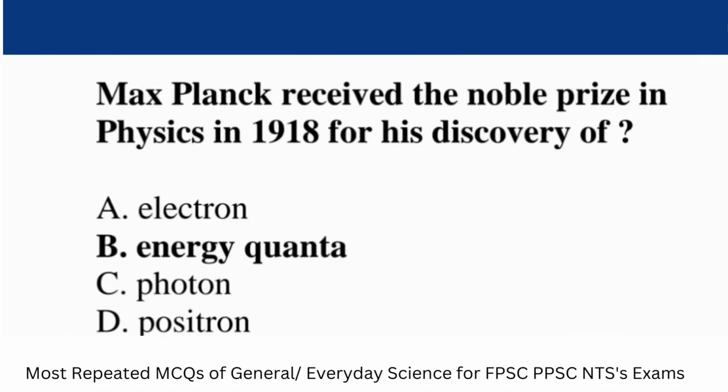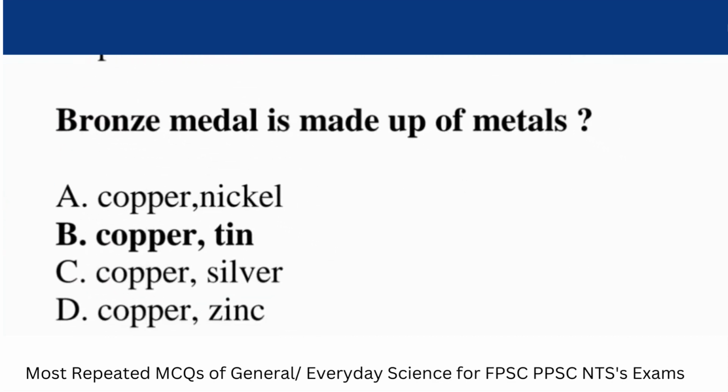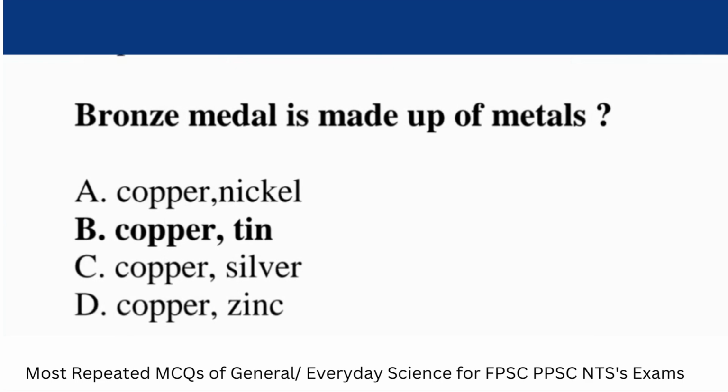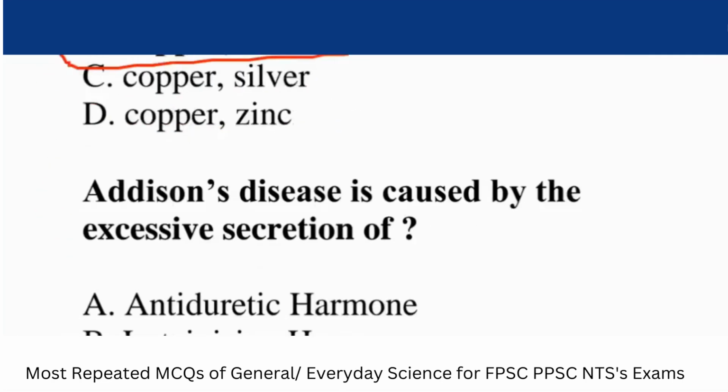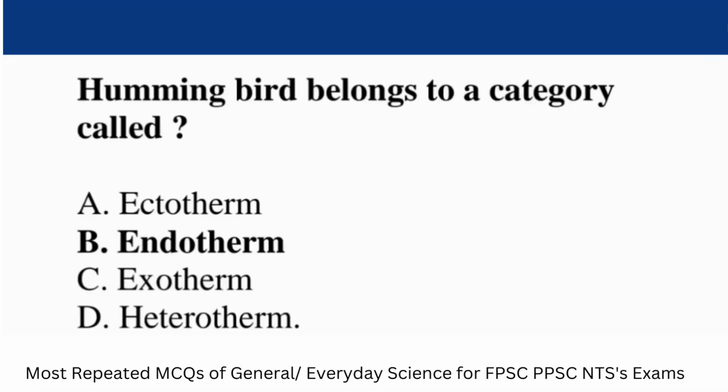Max Planck received the Nobel Prize in Physics in 1918 for discovery of dash. Answer. Energy quanta. Question. Bronze medal is made up of metals. Answer. Copper and tin. Question. Hummingbird belongs to category called. Answer. Endotherm.